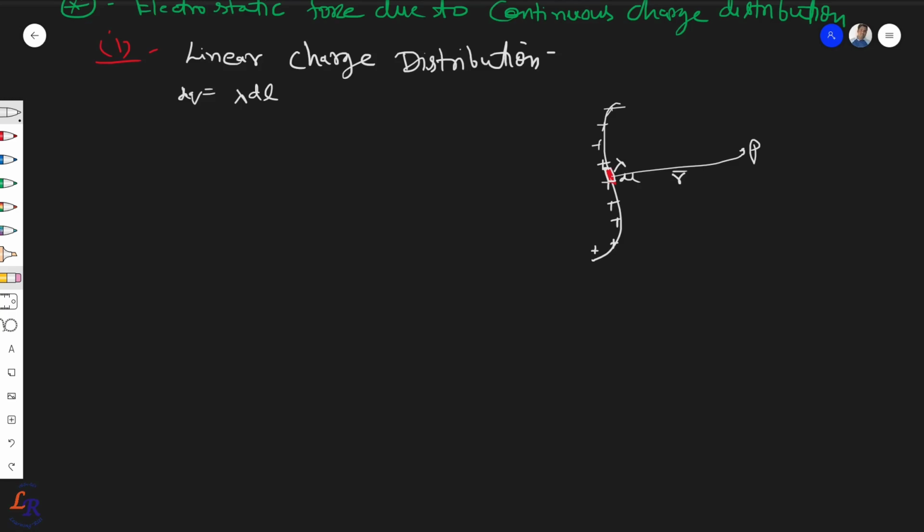And due to this charge you can find out the force as you usually do. Let's say this is the area element force dF. It can be given, in magnitude, as 1/4 pi epsilon 0. Let's say this is the test charge here, q0, then it is q0 into the charge dq upon r square. Let's say it's the vector, then the magnitude of it, and the direction would be radially outward, in the radial direction, right? Then you can find the full force by taking the integral, where dq can be replaced by this value. So this is about linear charge distribution.